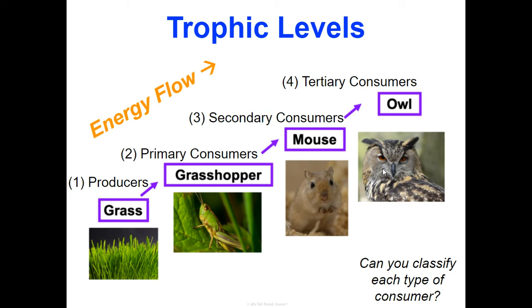So, could you classify each type of these consumers by what they consume? Remember, here our grasshopper is only consuming grass. So in this case, that would make them a herbivore. Here our mouse is consuming our grasshopper. In this case, that would make them a carnivore. Our owl is consuming our mouse. That would make the owl also a carnivore.